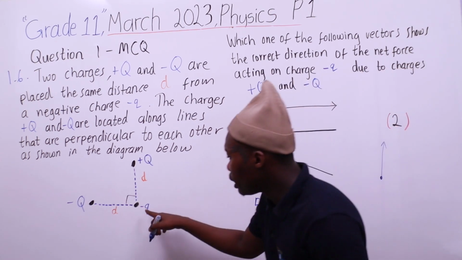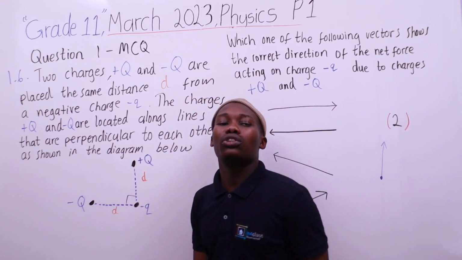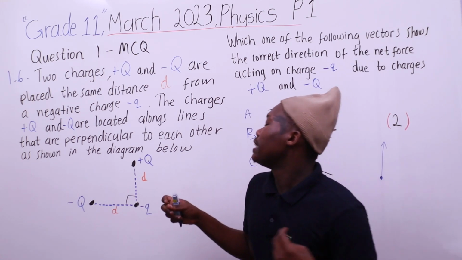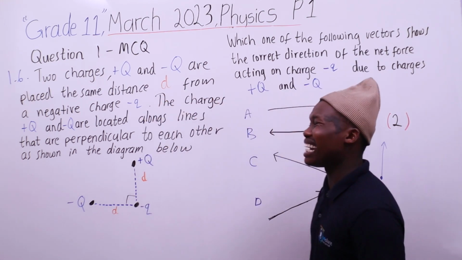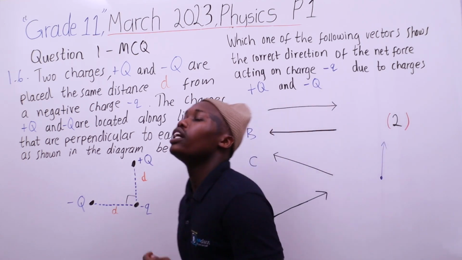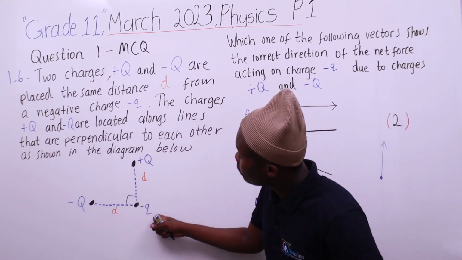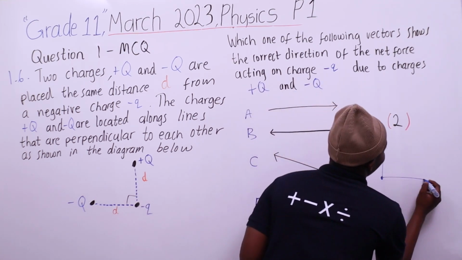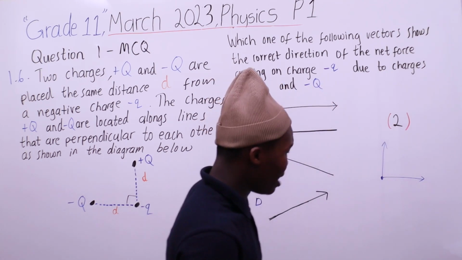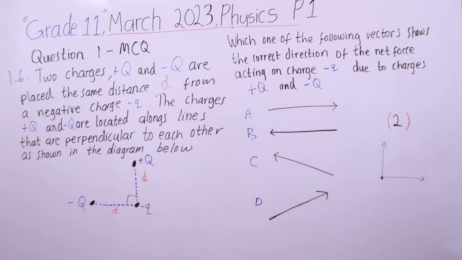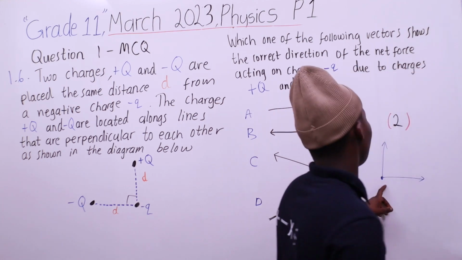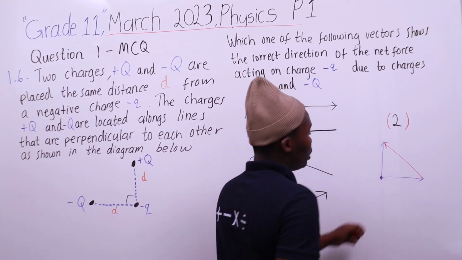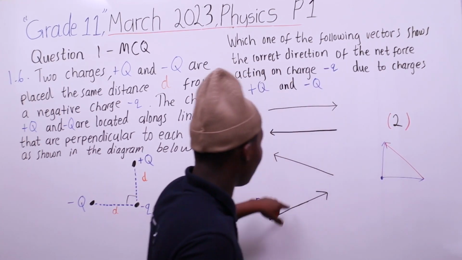Then negative q and negative q: like charges, with the same sign, repel each other, they push each other away. This means the small negative q will be pushed away from the big negative q. So now we can get the resultant vector, because this is the first force and this is the second force. So the resultant goes like this. Which one goes like that?